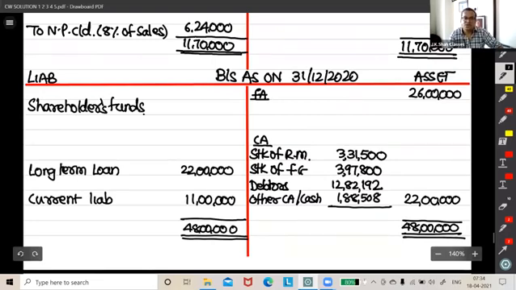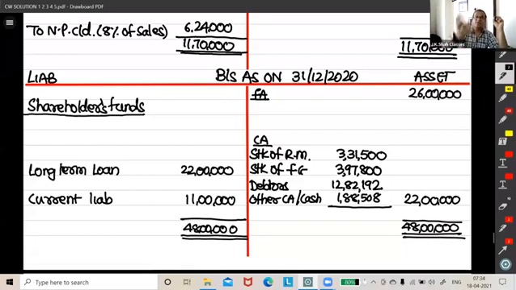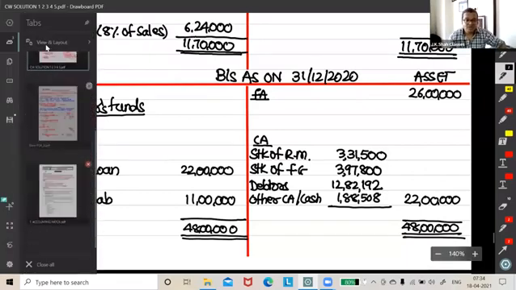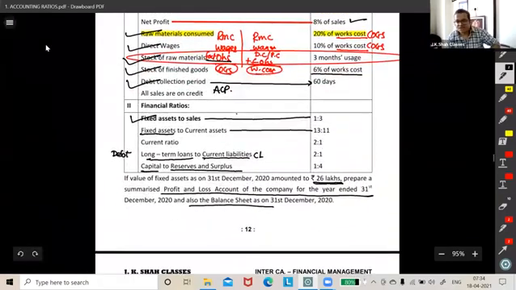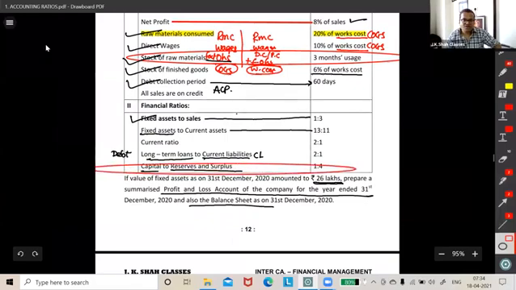I have taught you shareholder funds can have a maximum of four things: equity capital, preference capital, reserves and so on. But right now, check what is given in the question. The last ratio to be utilized is capital to reserves and surplus.